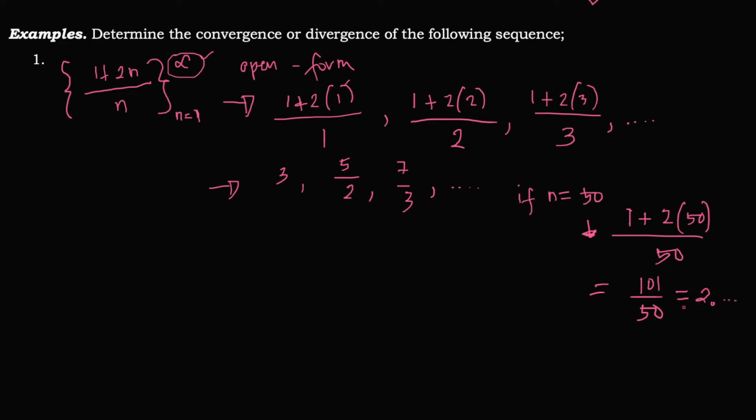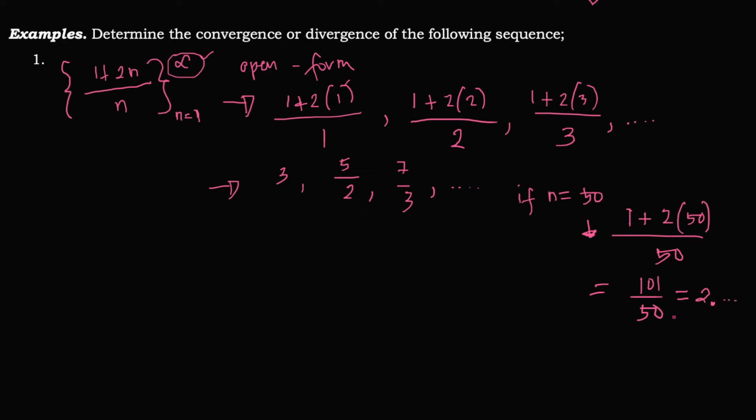101 divided by 50 is 2 point something. Okay, 2 point something. It seems that when we allow bigger values for n, let's say 1,000, 10,000, 1 million, 1 billion, it is approaching the number 2. So in other words, by writing the given sequence in open form, we can say that it is approaching a finite number, and that number is 2.